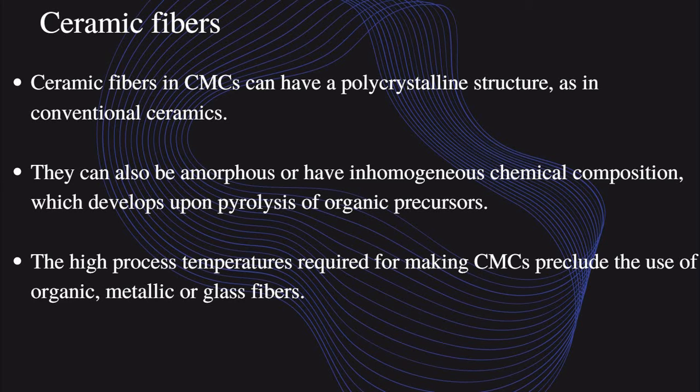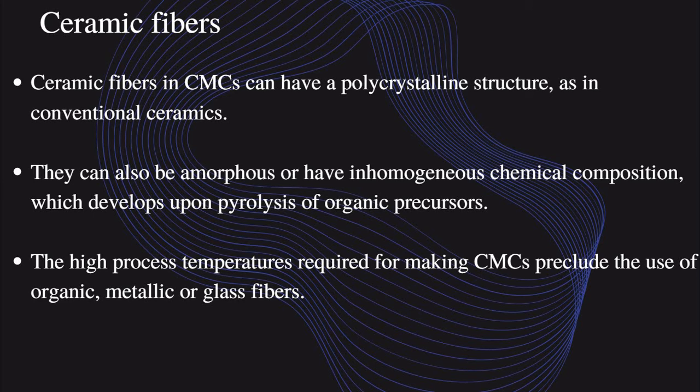Ceramic fiber in matrix composites can have a polycrystalline structure as in conventional ceramics. So the microstructure of the ceramic fiber looks like a conventional ceramic structure. They can also be amorphous, with inhomogeneous chemical composition, which develops upon pyrolysis of organic precursors.